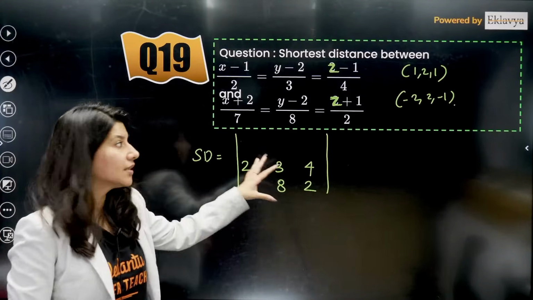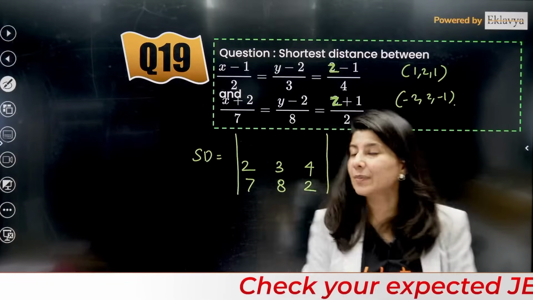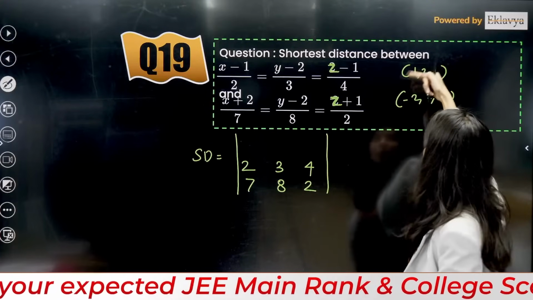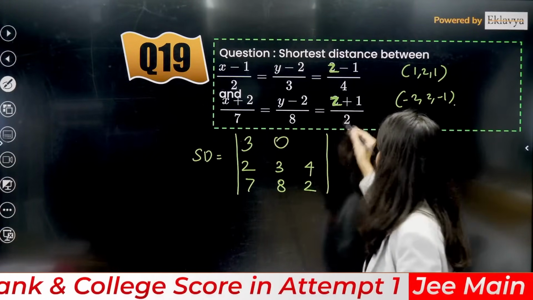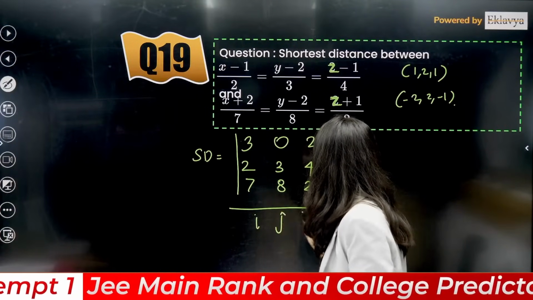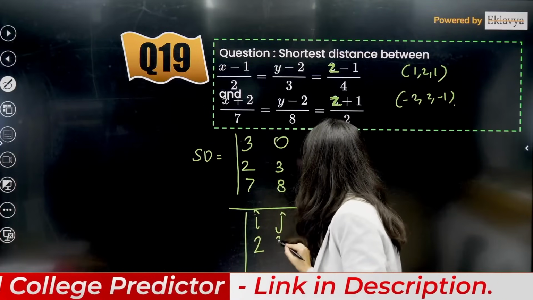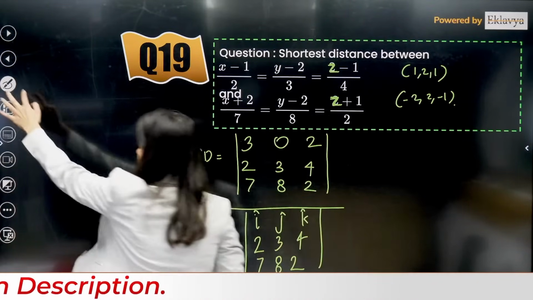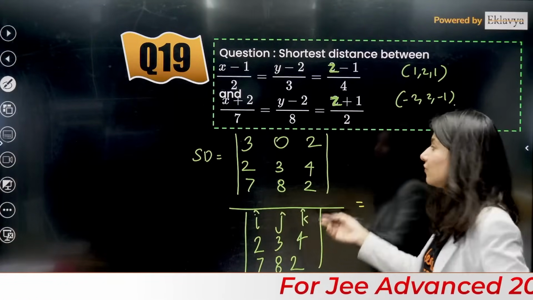This is the most repeated type. This will definitely be there in the next shift also, only the data will be changed. Row 1 will have the difference between coordinates, so 1 minus minus 2, 3, then 0, then 2, upon i, j, k right here. And we are going to have 2, 3, 4, 7, 8 and 2. Now if I solve it, what do I get?